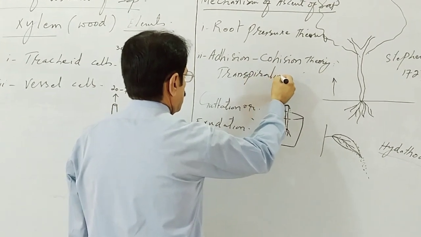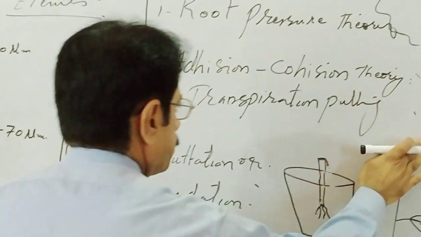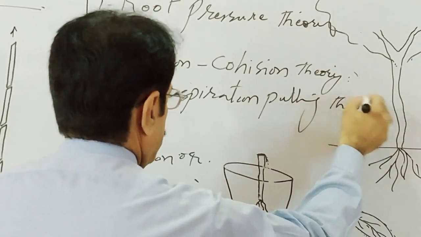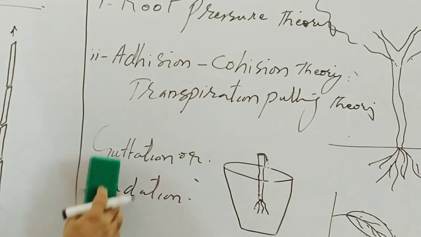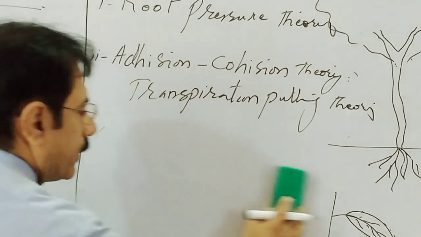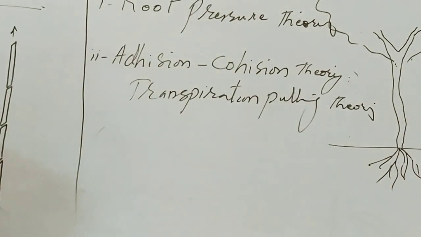Transpiration pull theory. This transpiration pull theory is related to water.